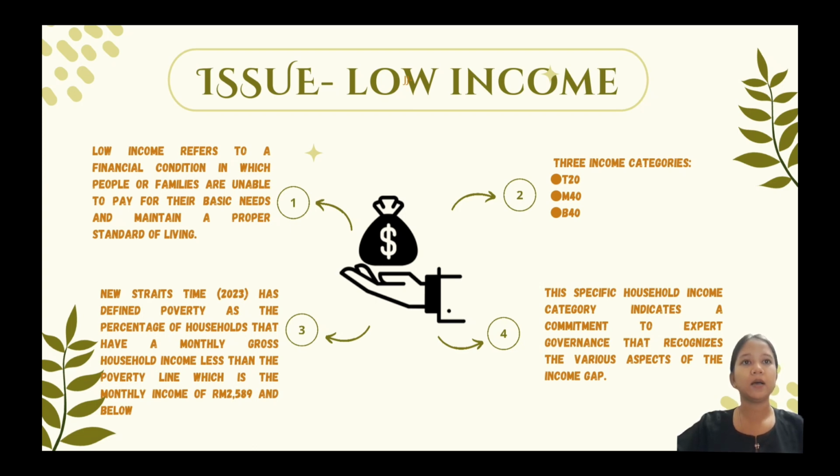Lastly, in Malaysia in 2023, the specific household income categories indicate a commitment by the government to recognize the various aspects of the income gap. Malaysia has a stronger chance to carry out specific actions that support comprehensive economic growth and aim for a fairer and more just society by expanding the T20, M40, and B40 categories and including both median and mean values in income estimates. That's all from me.